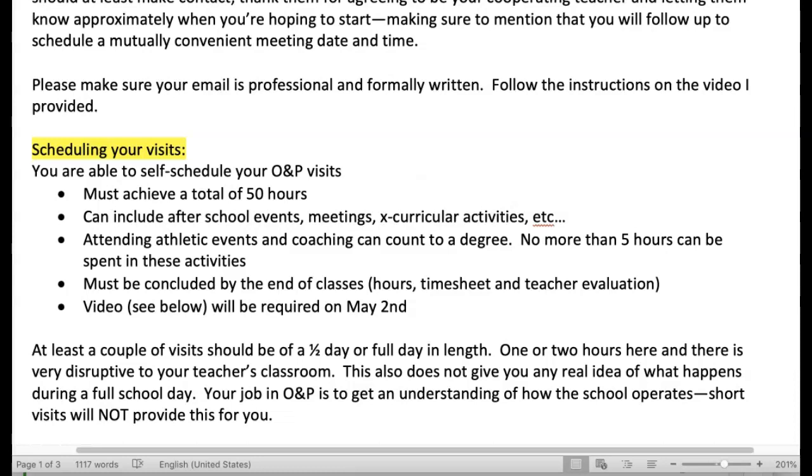This is where you will be recording some sort of instruction that you're doing with students, and this will be required on May 2nd. Your OMP hours do not need to be completed by that time. There will, of course, be much more information on that video yet to come.